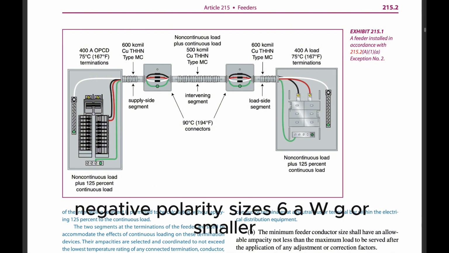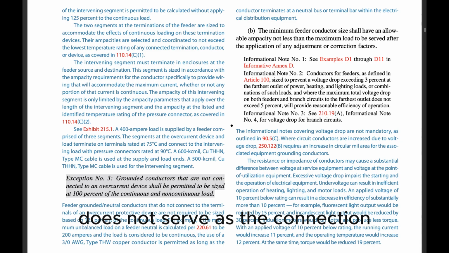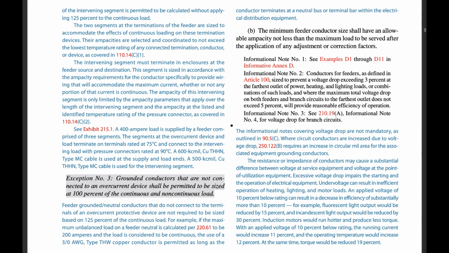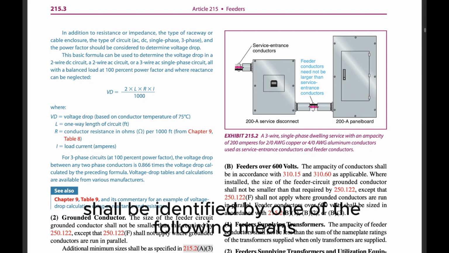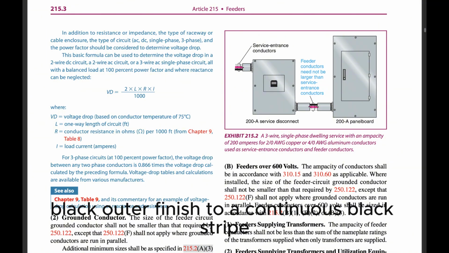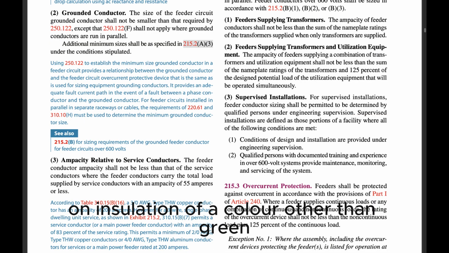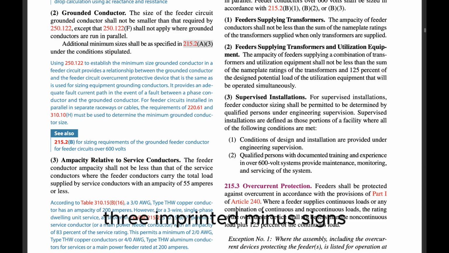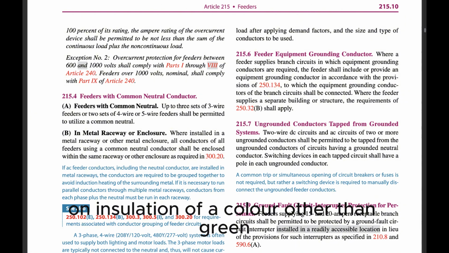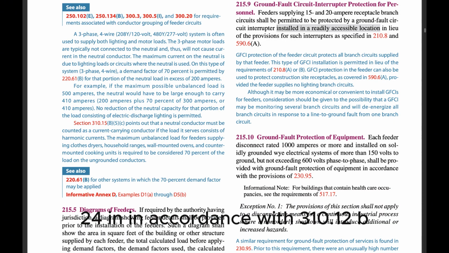(b) Negative polarity, sizes 6 AWG or smaller. Where the negative polarity of a DC system does not serve as the connection for the grounded conductor, each negative conductor shall be identified by one of the following means: (1) A continuous black outer finish. (2) A continuous black stripe durably marked along the conductor's entire length on insulation of a color other than green, white, gray, or red. (3) Imprinted minus signs (-) or the word negative or NEG durably marked on insulation of a color other than green, white, gray, or red, and repeated at intervals not exceeding 610 mm (24 in.) in accordance with 310.120(B).